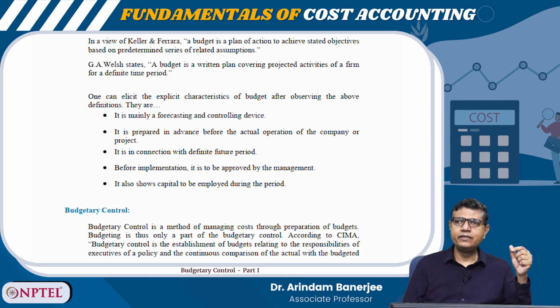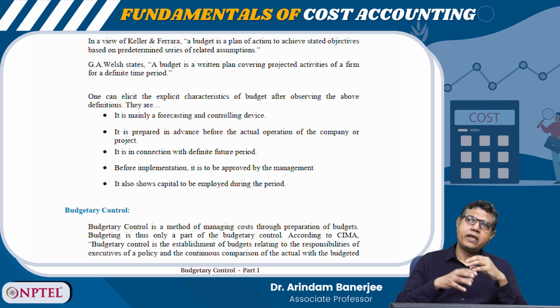Once the production budget is ready, I need to think of the two major elements of production, the manpower and the material. Do I have an adequate supply of them? If I have less manpower, do I need to recruit more people? What kind of people do I need to recruit? Should they be skilled manpower, or is unskilled manpower sufficient? Is there an adequate supply of manpower in the market or not? For material, from where will the raw material come? I need to enter into contracts with different raw material suppliers. So, all these plannings need to be done.